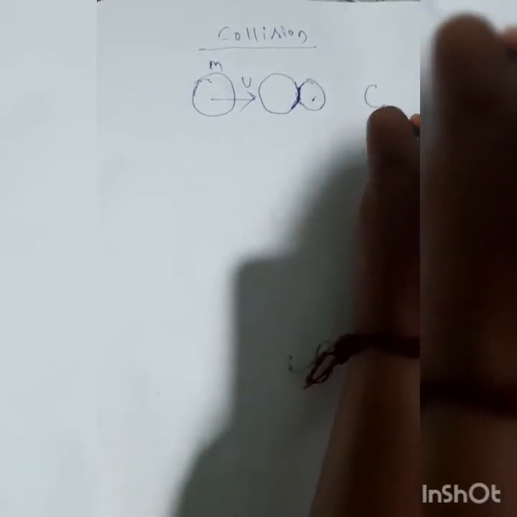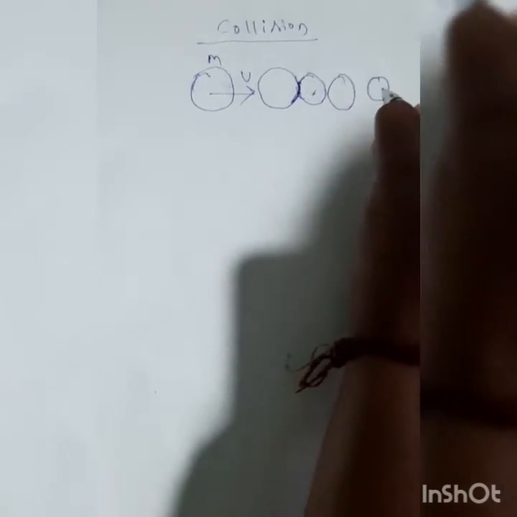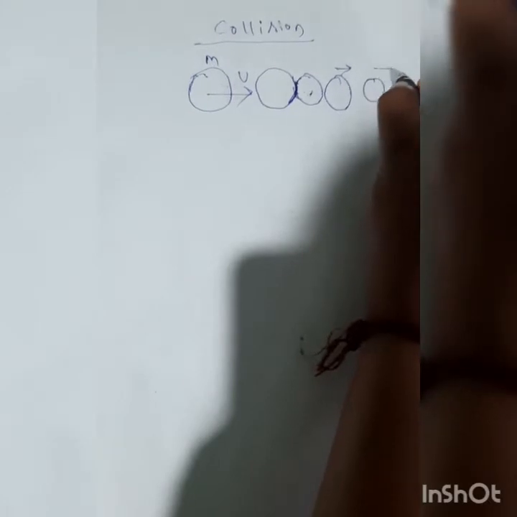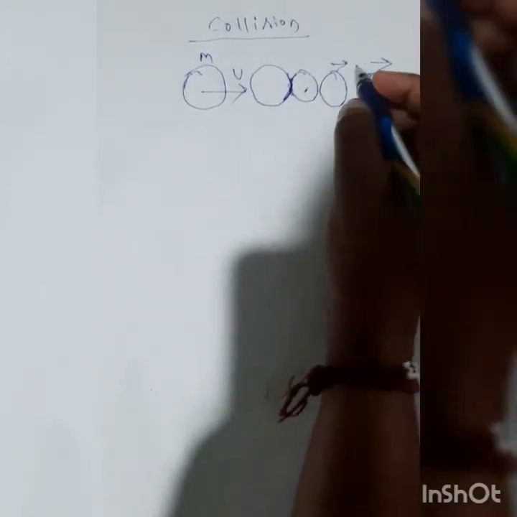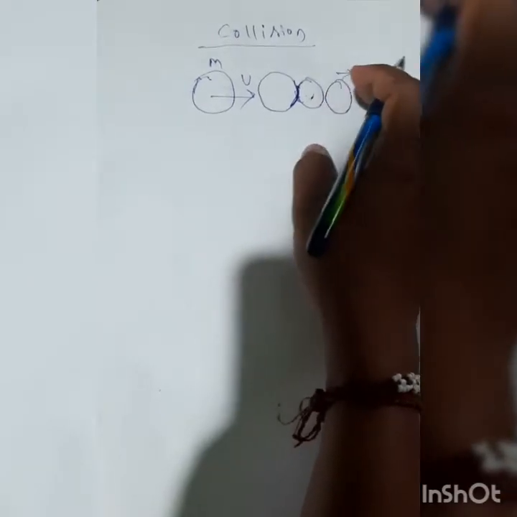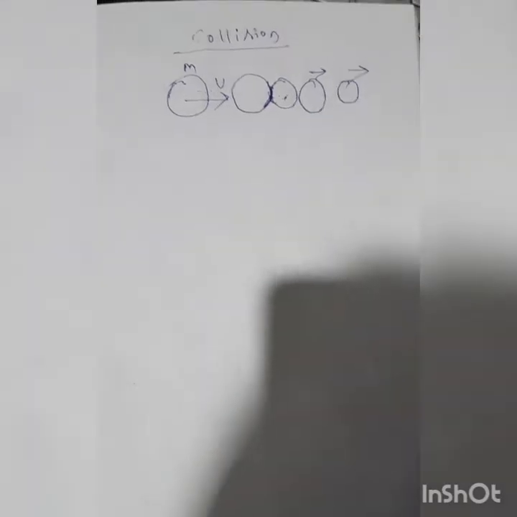So this is the second case, when the first body is here and the second body is here, and both are moving with certain velocities. After the collision, they will regain their shape because of elasticity, and the phenomenon by which they regain their shape is known as restitution.